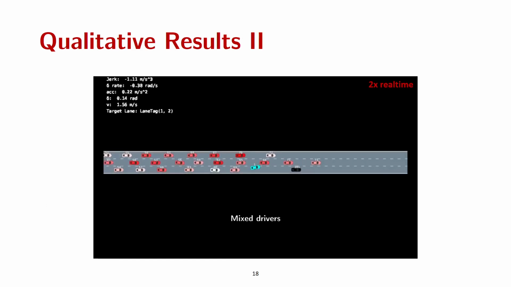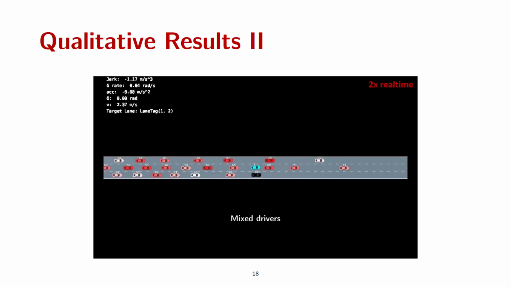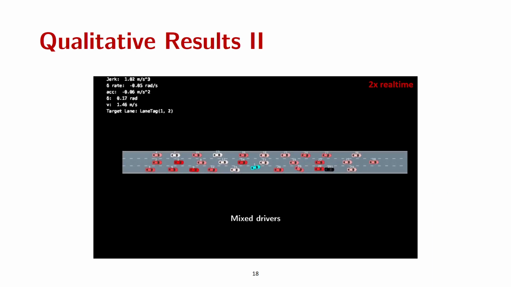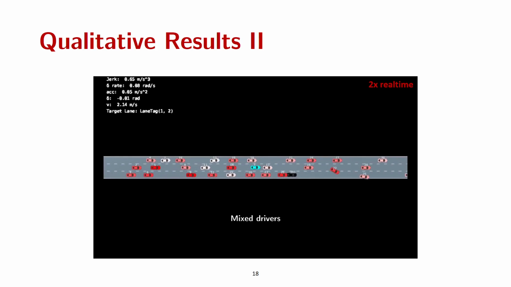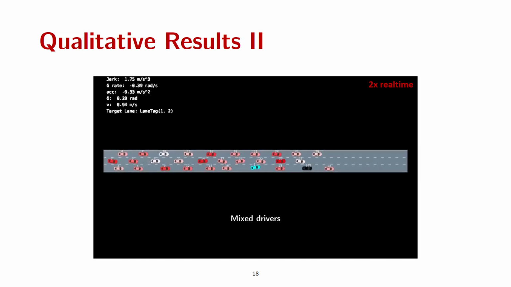In a second set of experiments, we implemented random stop-and-go behaviors in other drivers on the road. This was done to reflect the more erratic and unpredictable nature of human drivers on real roads. Again, we trained the same policy on this task, and we can see that we successfully achieve our goal.